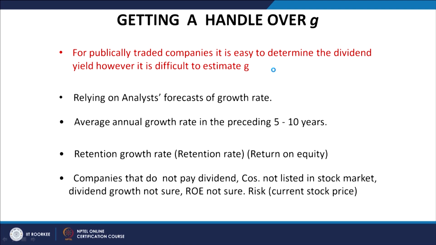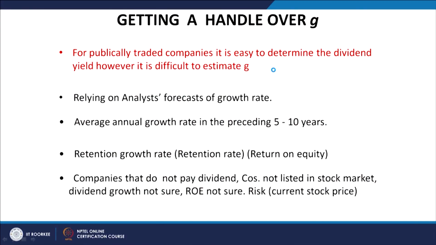For a private limited company it is very difficult, but the cost of equity problem normally comes in case of public limited companies, and there we also have to calculate the cost of equity. The dividend is easily available, but it is difficult to estimate G.